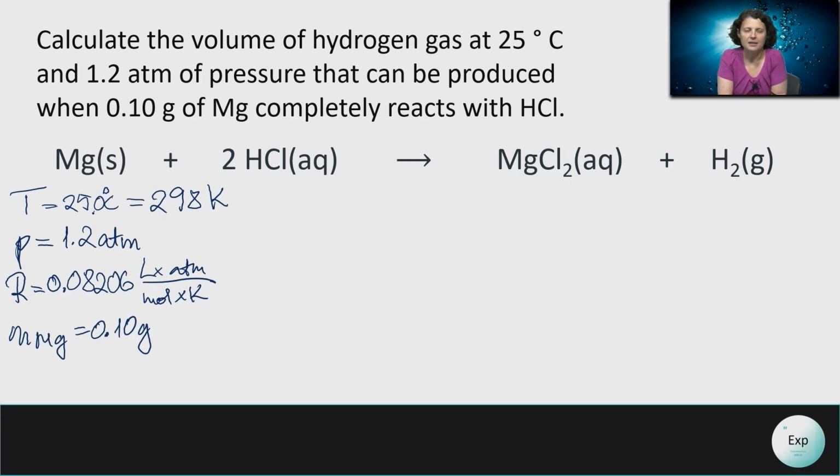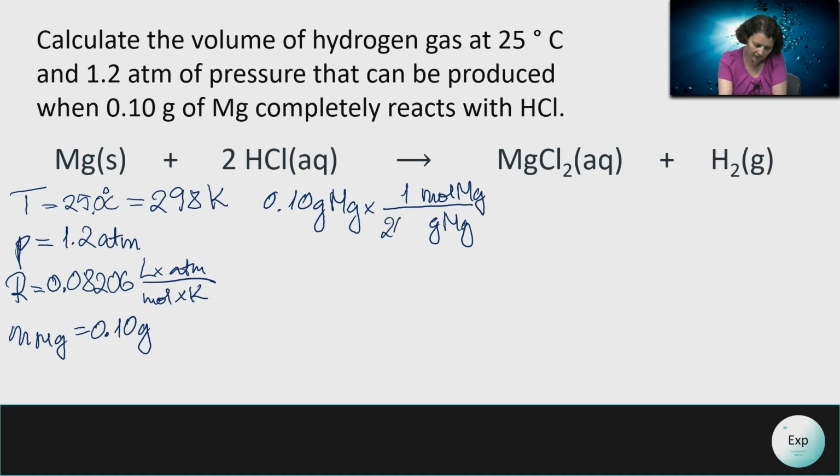From the mass of magnesium, we should be able to determine the moles of the gas that we anticipate to form. So we begin with the 0.10 grams of magnesium. In step 1, we convert from grams of magnesium to moles of magnesium. Each 1 mole of magnesium weighs 24.3 grams.